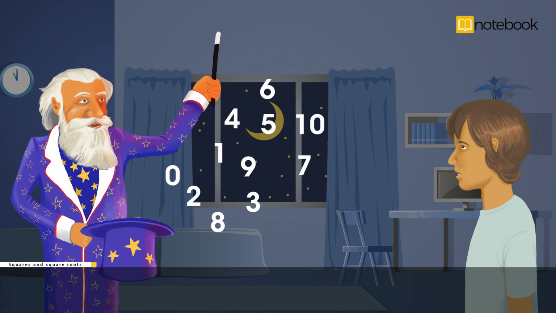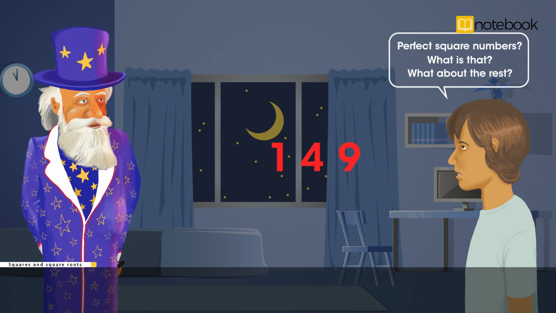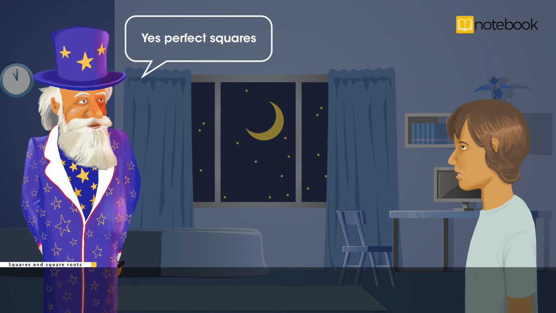See these numbers? Among these, 1, 4, and 9 are perfect square numbers. Perfect square numbers. What is that? What about the rest? Yes, perfect squares. Since 1 into 1 gives 1, 2 into 2 gives 4, and 3 into 3 gives 9.